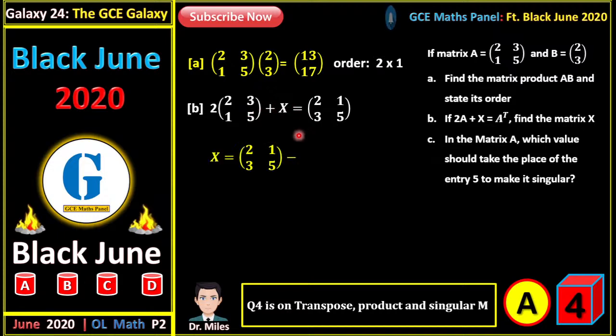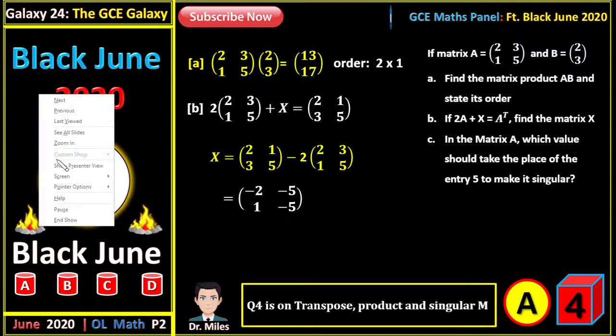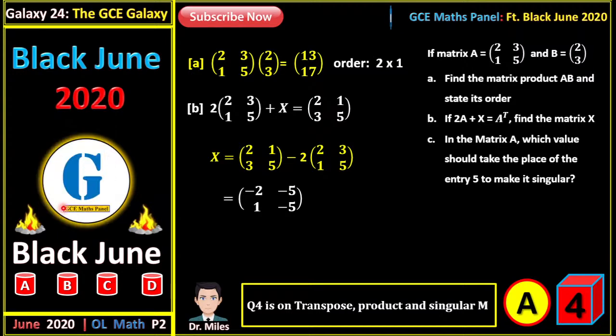And when we simplify, we will have matrix X equal to 2 1 5 3 5 minus 2 times this other matrix. And continuous simplification will give us minus 2 minus 5, 1 minus 5 as a result. So that's what we will have as a result.